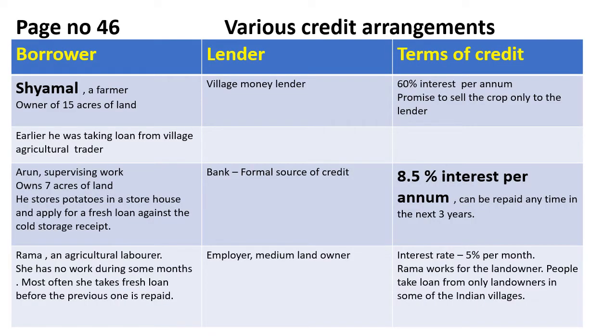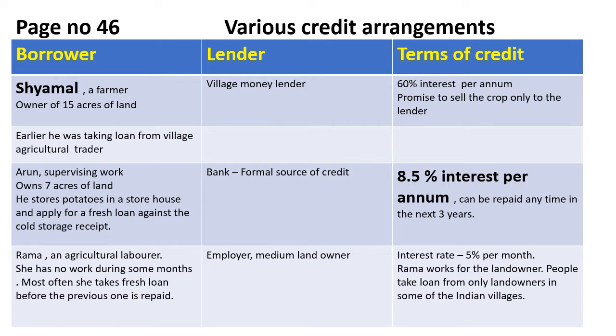Let us try to understand how one credit arrangement is different from another, depending upon the lender and borrower, and how these credit arrangements become different from one kind of borrower to another kind of borrower, and one kind of lender to another kind of lender. So when these situations are different, the terms of credit also will be different.